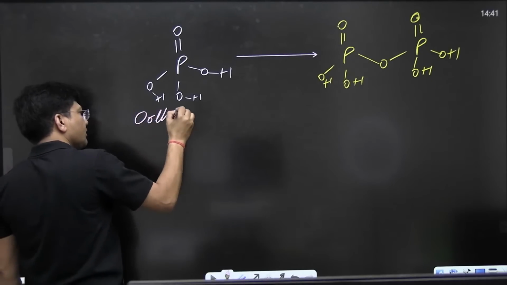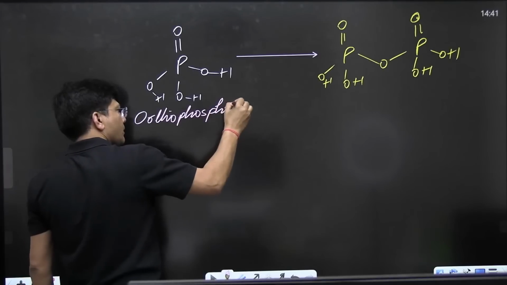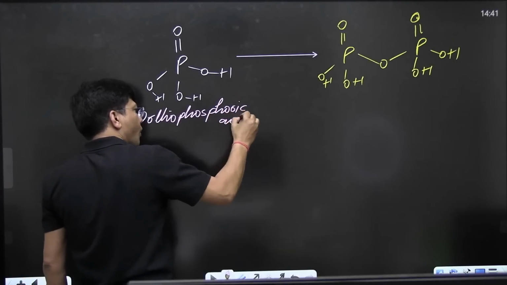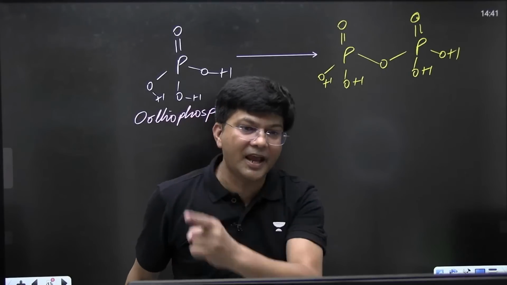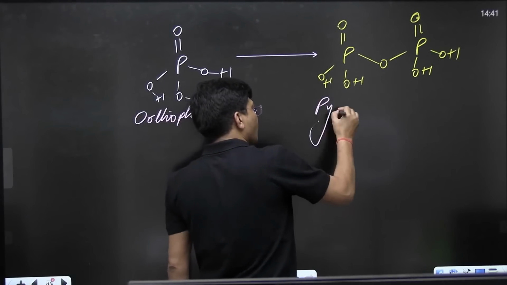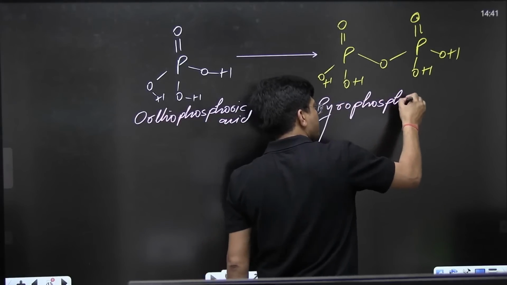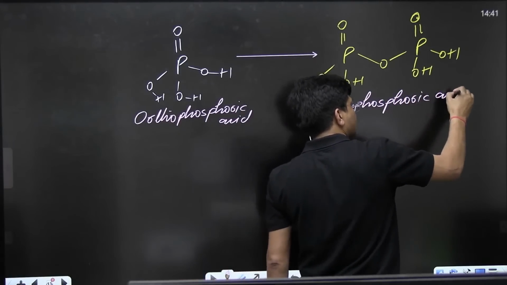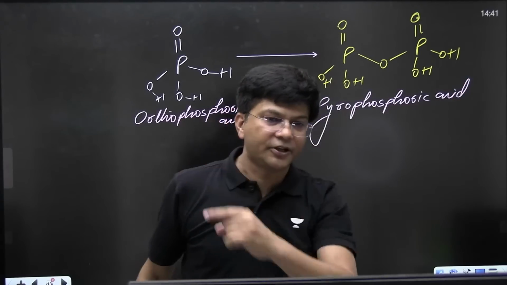Orthophosphoric acid. If you want full marks in inorganic chemistry, you have to write down the name, then only you are going to get marks. Pyrophosphoric acid. Absolutely correct. I can see you are going on the right path.